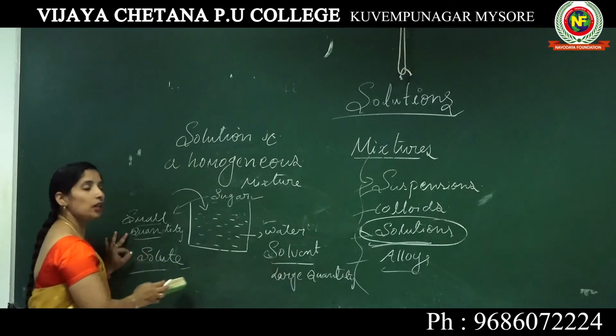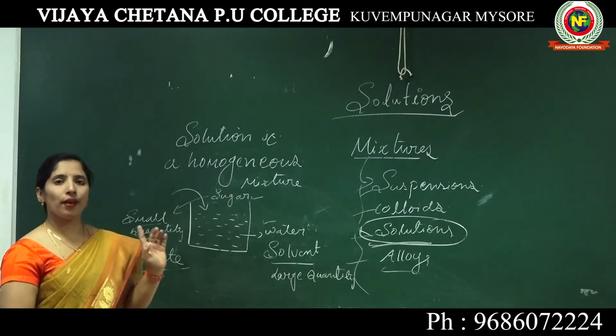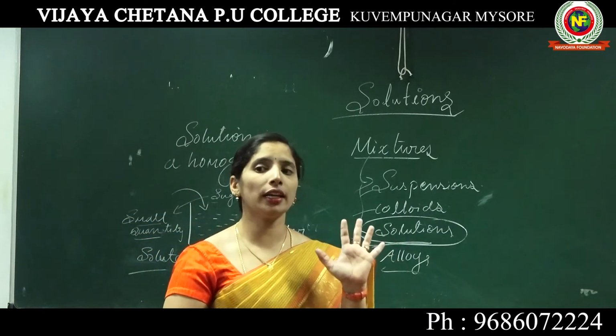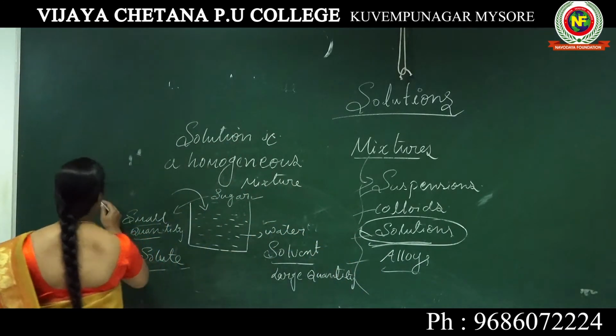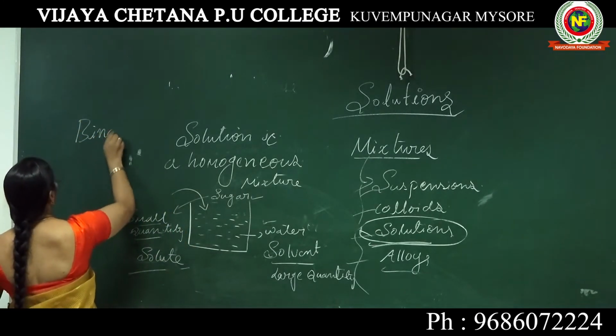A solution that contains only two components, we call a binary solution.